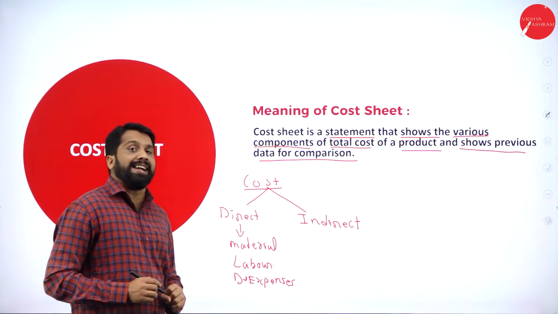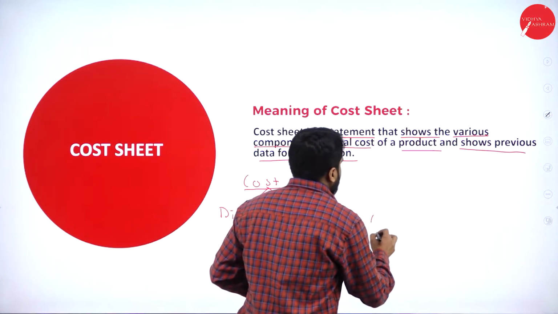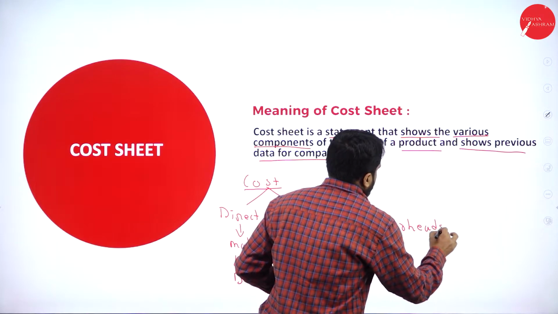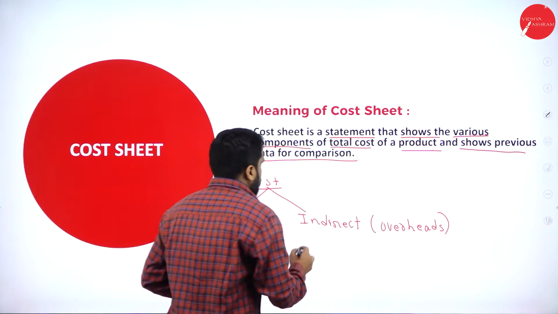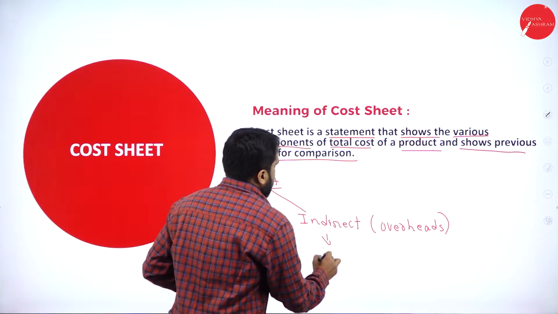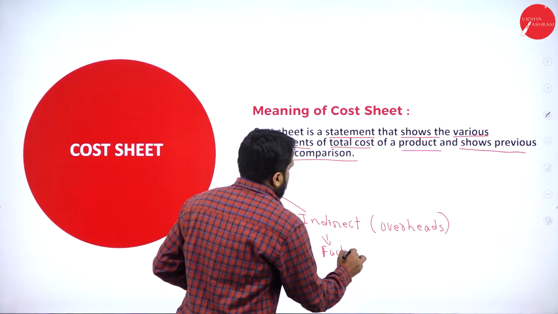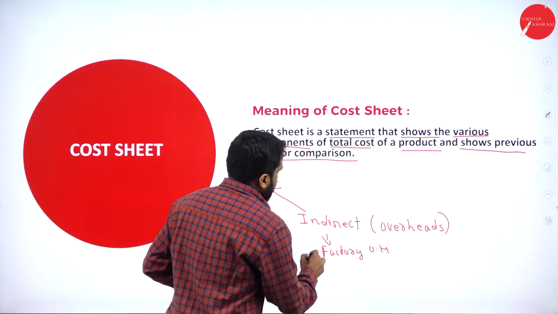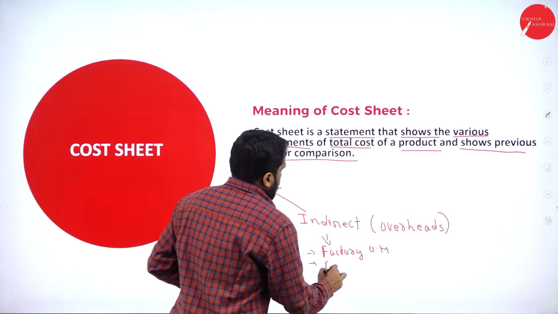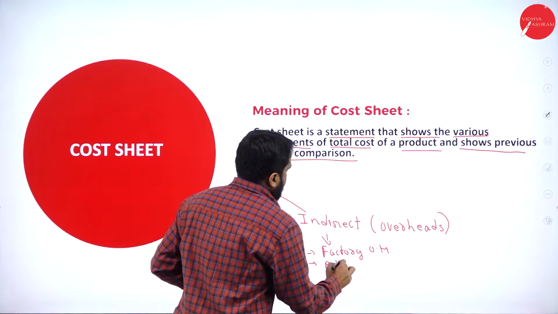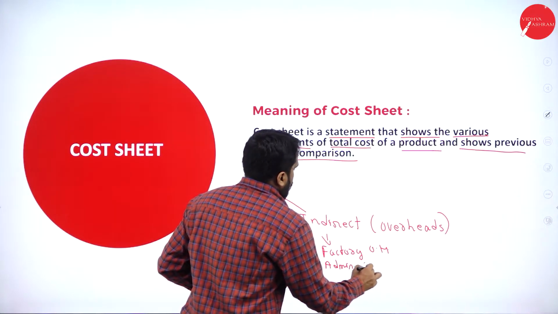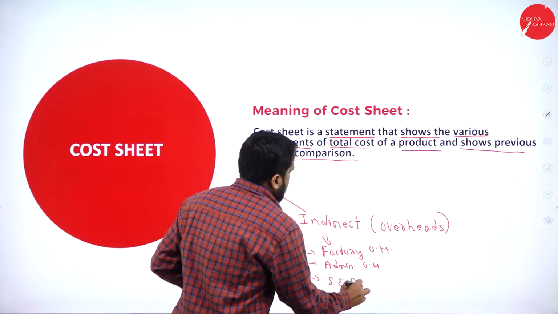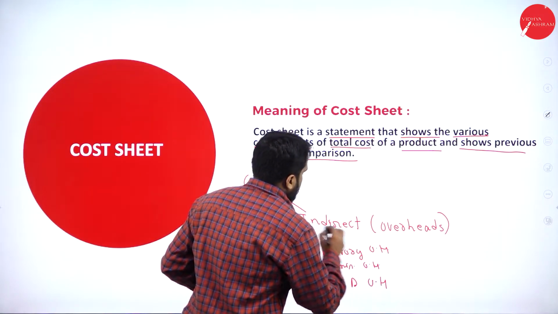What are the indirect expenses? We can also call them overheads. Under overheads, we will get factory overhead, then office and administration overhead, and the last one, selling and distribution overhead.